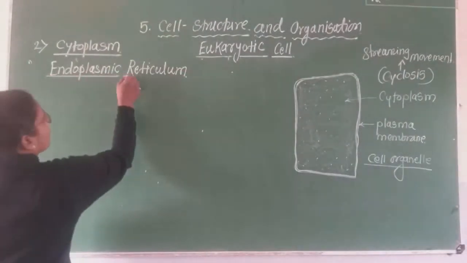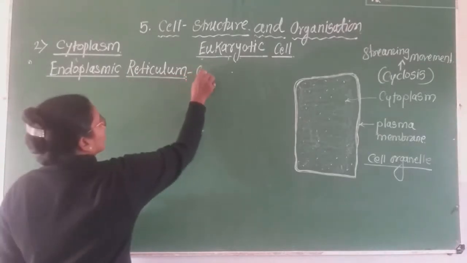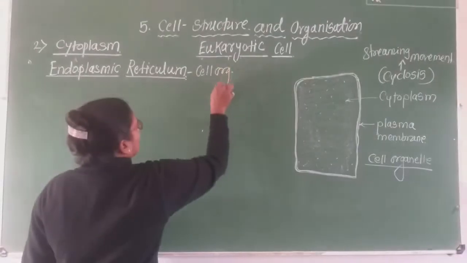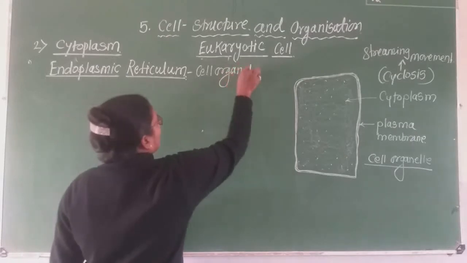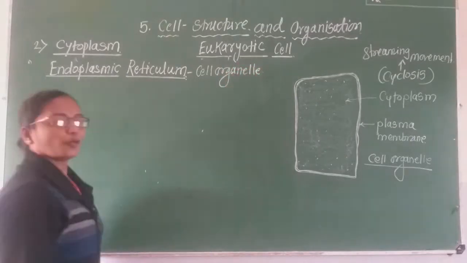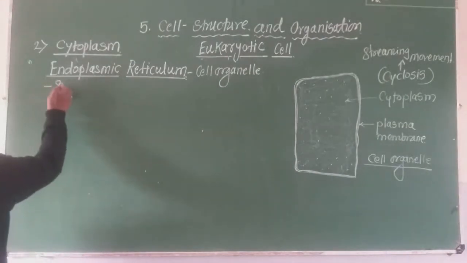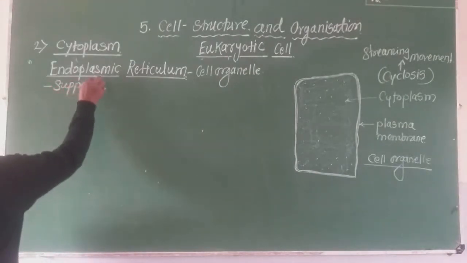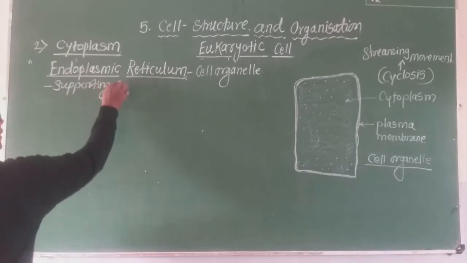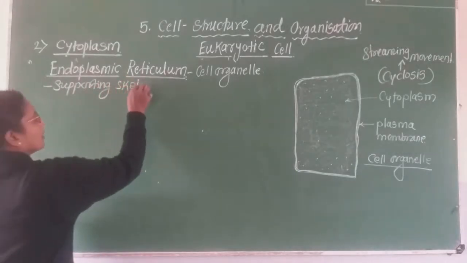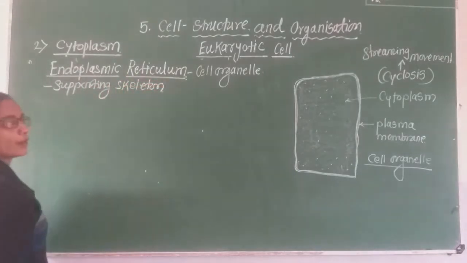It is one of the cell organelles. Now see, this endoplasmic reticulum acts as a supporting or skeleton-like structure inside the cytoplasm.